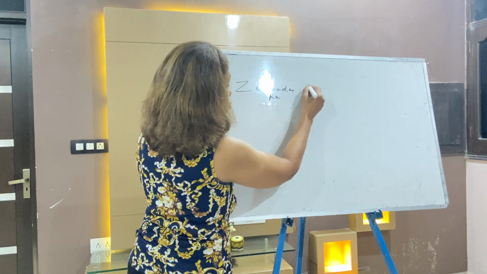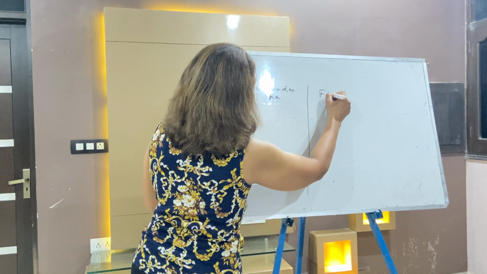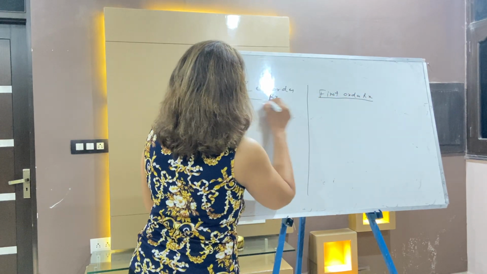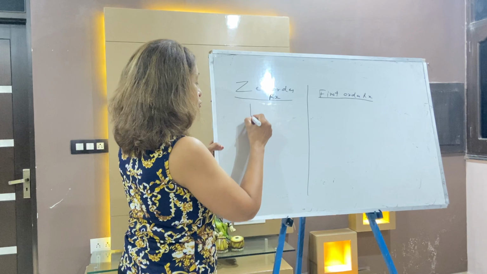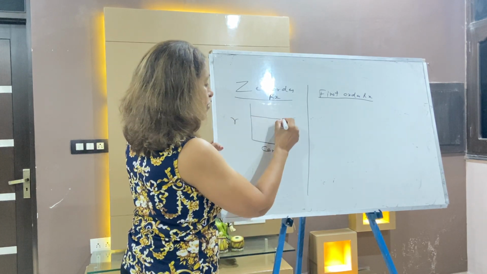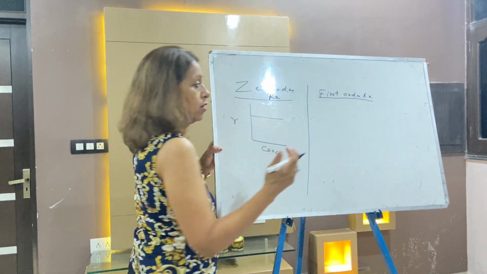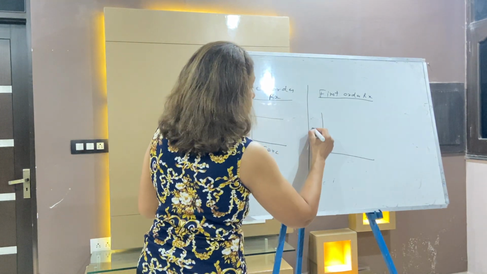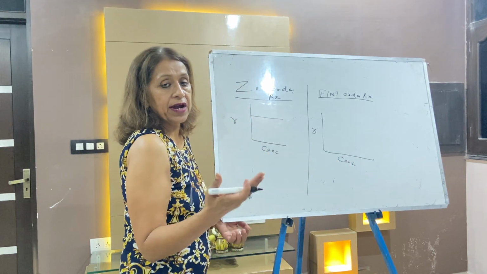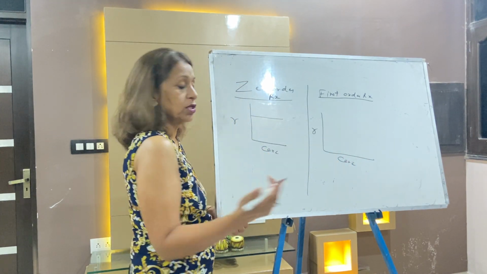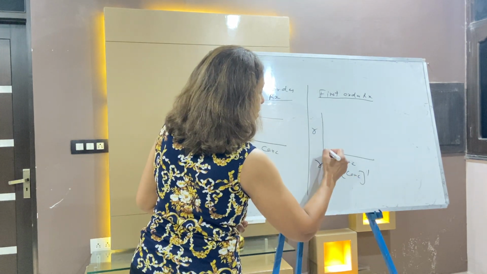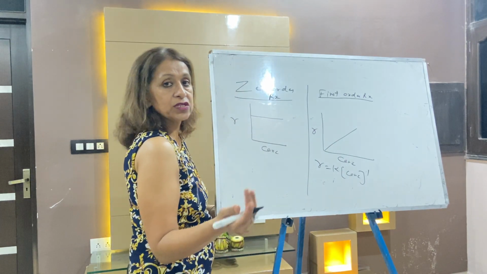Zero order reaction, you mark first order reaction. You make two columns please. In the zero order reaction, when you plot a graph between rate versus concentration, rate never depends upon the concentration, it's zero order. And in first order, rate and concentration are directly proportional because R is equal to K concentration power 1. So this is first order.